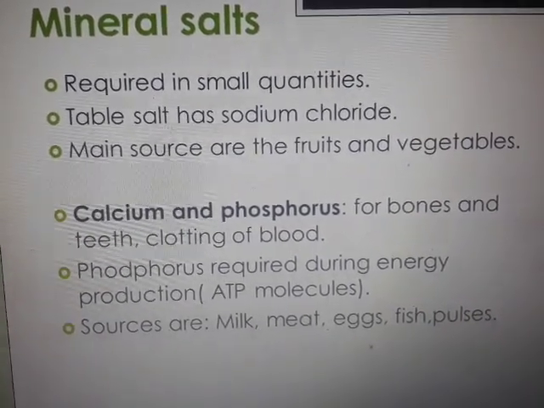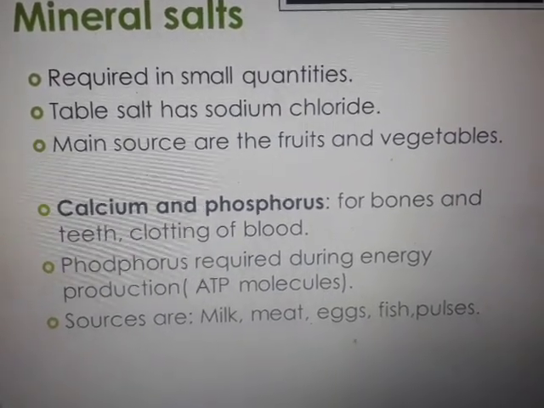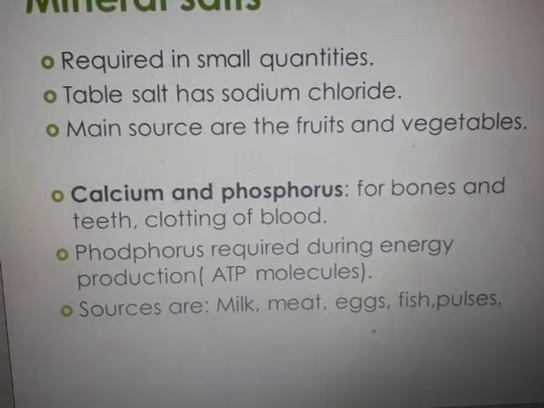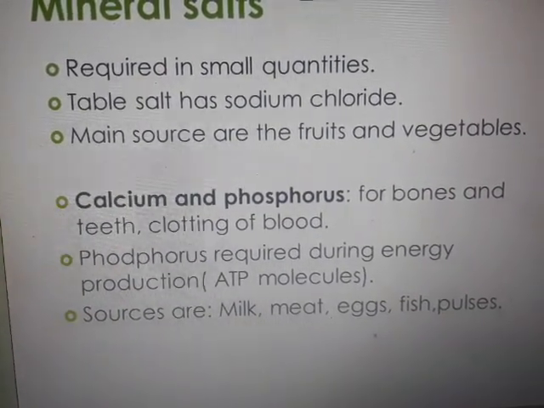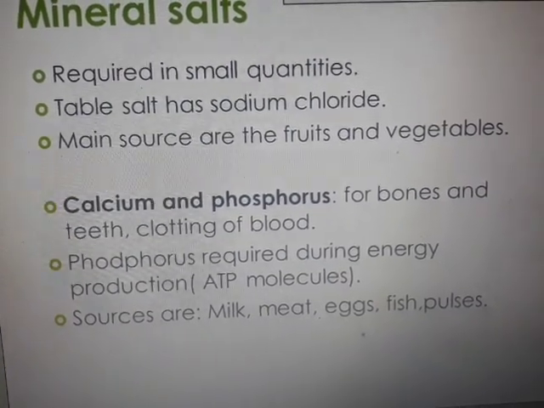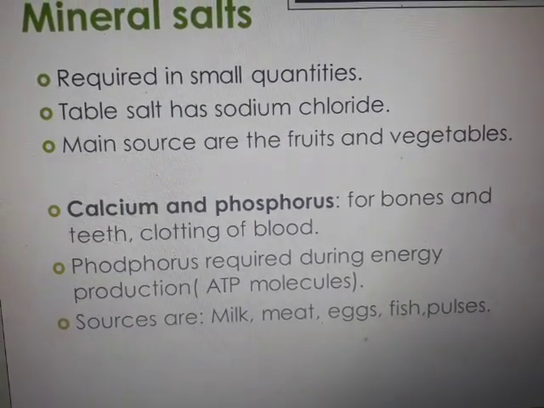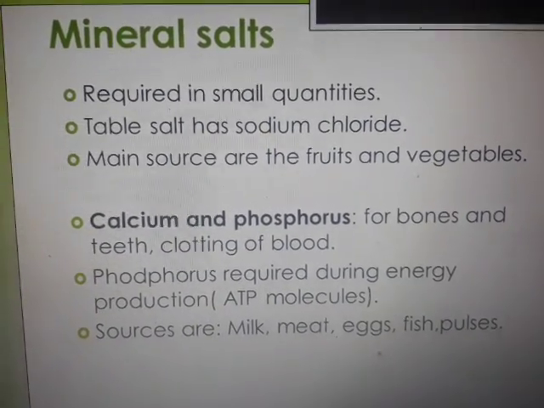So for bones and teeth, clotting of blood. See what important functions they carry. Phosphorus is required during energy production, that is, during the breakdown when the energy is released in the form of ATP molecules and stored in your mitochondria. Sources of these mineral salts are milk, meat, eggs, fish, pulses.